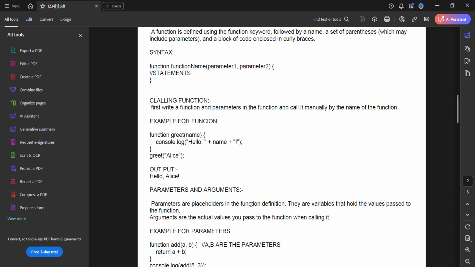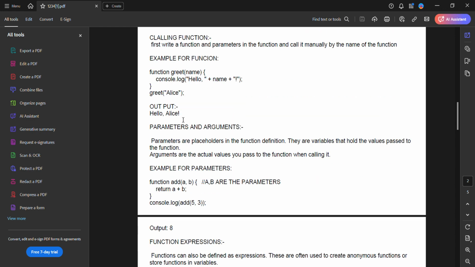Okay. First of all, we can see the example function. It is a keyword which is used to declare the function, and greet is the name, and here is the parameter. Here I can write the block of code. When you call that function, the block of code will be executed, and the control moves to the line below the function call. This is the calling function, and this is the called function. Here is the output for it.